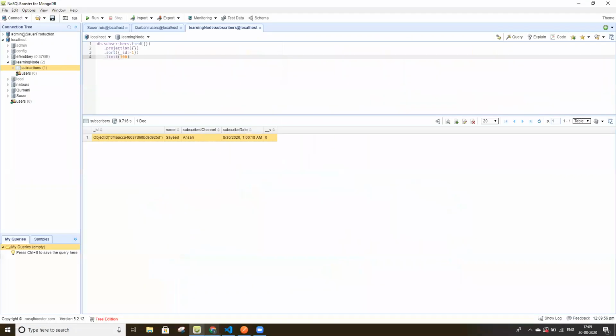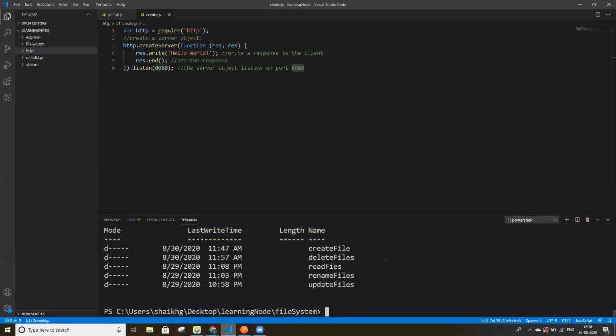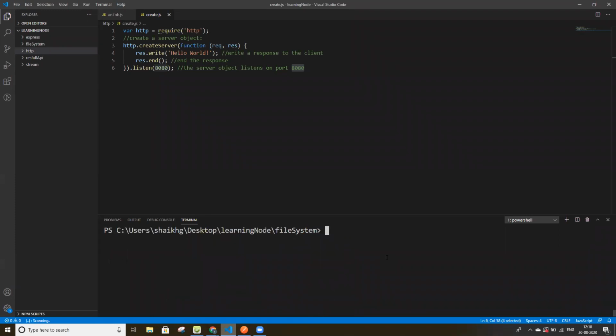We'll try to understand with an example how a RESTful API works and how we can make one.